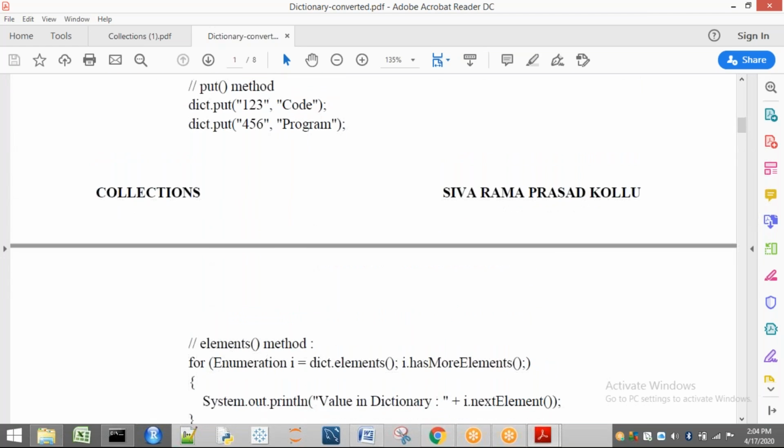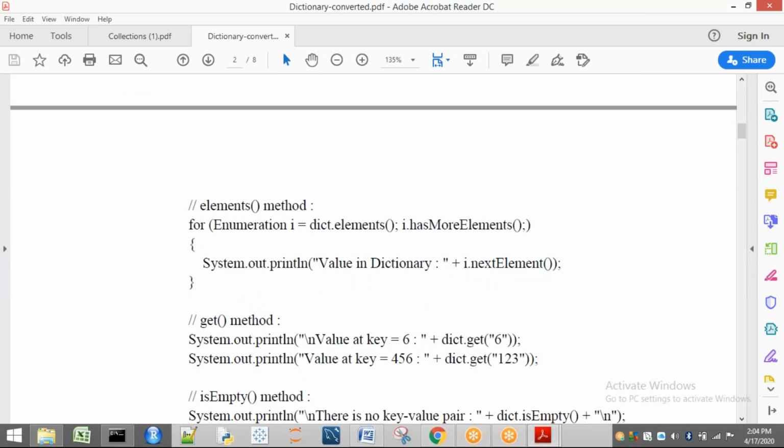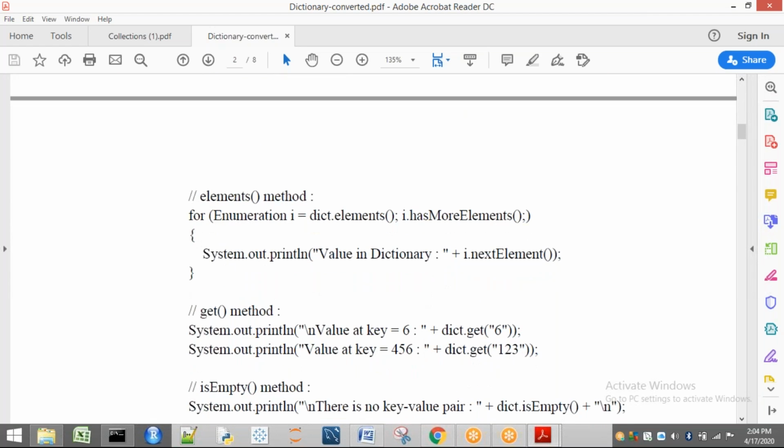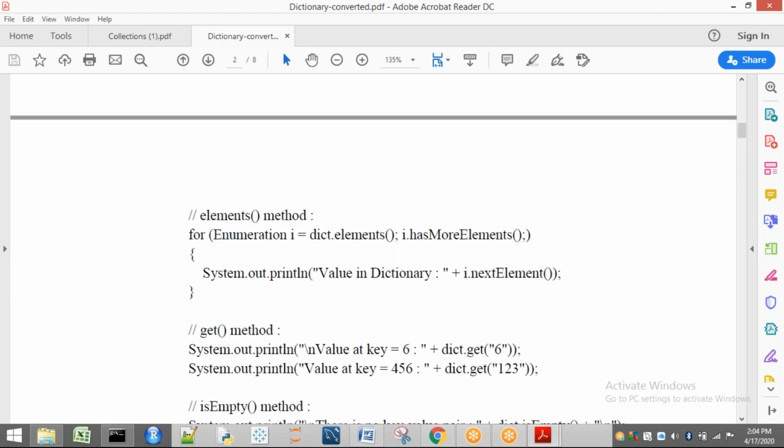Now here, if you see, value of key equal to 6.